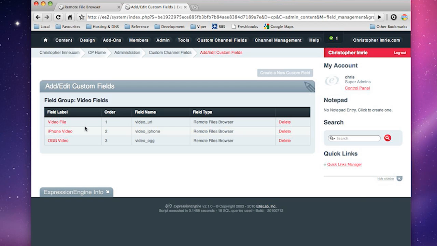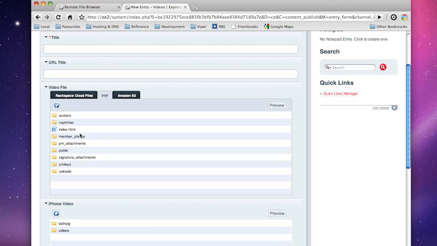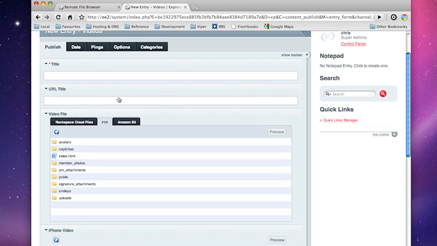We'll hit update. You'll now see if we come back to the publish page, the other two are unaffected, but FTP was straight inside the images folder, and you'll notice there's no up button. I can't actually click up, so you can nicely restrict the users of your control panel to a specific folder. They'll be able to navigate deeper if they want to, but as soon as they come up, you'll see they can't go any higher.